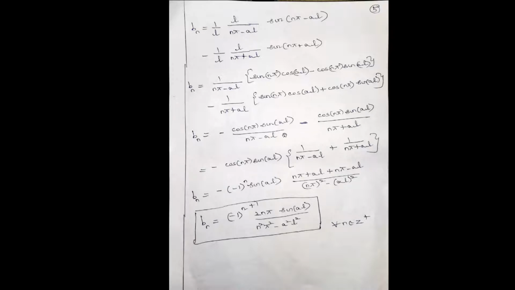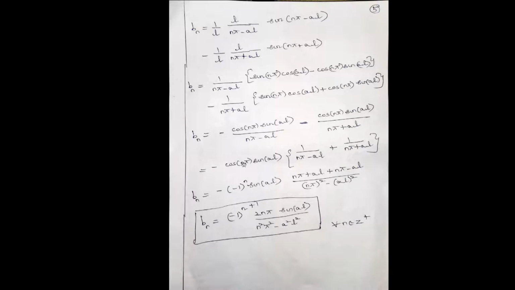Now, in both the terms, minus cos nπ sin aL is common. So, into 1 by (nπ minus aL) plus 1 by (nπ plus aL). Now, the LCM is (nπ minus aL) into (nπ plus aL). So, it is of the form (a minus b) into (a plus b). That is a square minus b square. So, (nπ) whole square minus (aL) square. So, within the bracket, you have nπ plus aL here and plus nπ minus aL. So, aL gets cancelled. So, you'll get 2nπ by (nπ) the whole square minus (aL) the whole square.